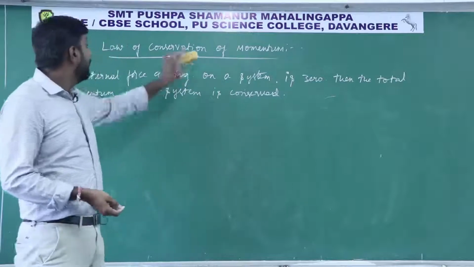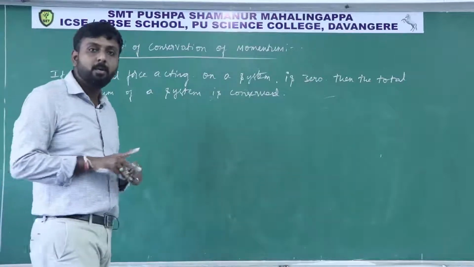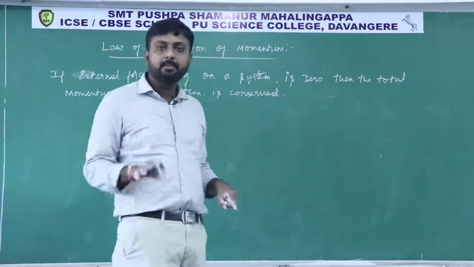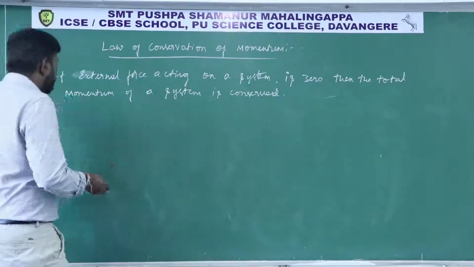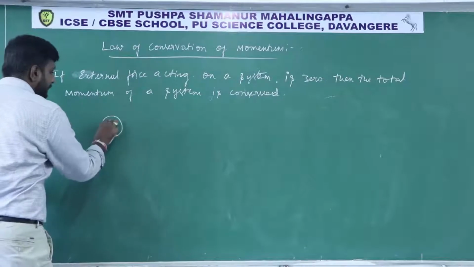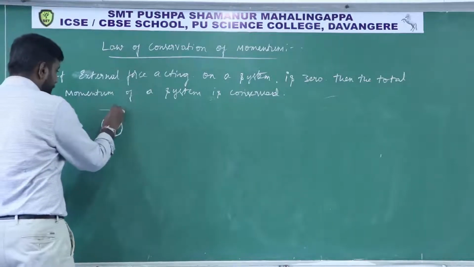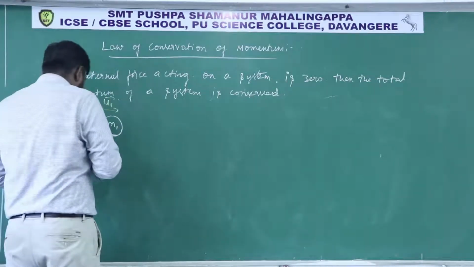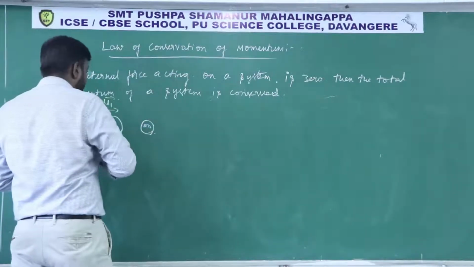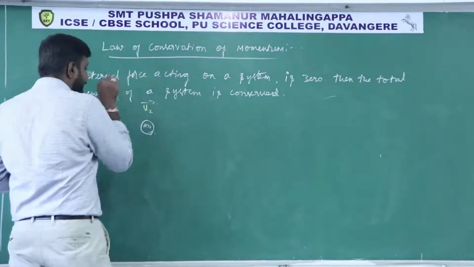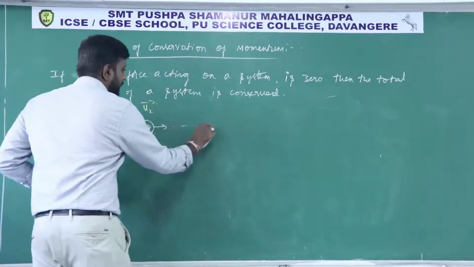And in this law of conservation of momentum, what I said, net external force is 0. We can consider the total momentum of a system is constant or remains conserved. For understanding this, let us consider this is a body of mass m1, moving with speed u1, and another body of mass m2, moving with speed u2, in a straight line, in the same direction.